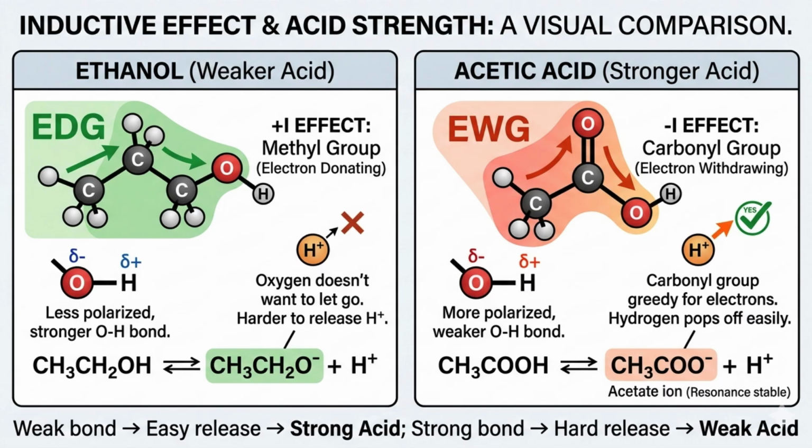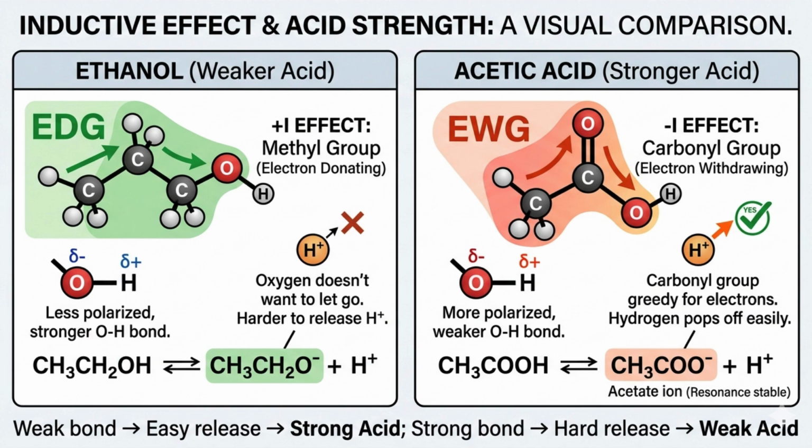Now, let's answer our big question. Why is acetic acid stronger than ethanol? In ethanol, the methyl group has a positive inductive effect. It pushes electrons toward the oxygen, making the OH bond stronger. Oxygen doesn't want to let go of the hydrogen.